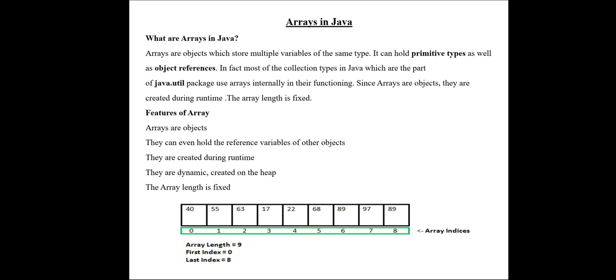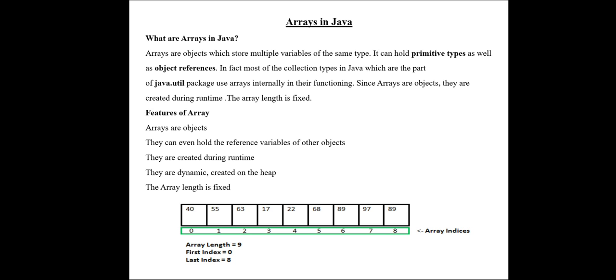For arrays they have shown a diagram. The array variables are stored in contiguous locations. Suppose the array name is A. If you have given A of 10, then A[0] to A[9] values will be stored continuously, from the first location to the last location.